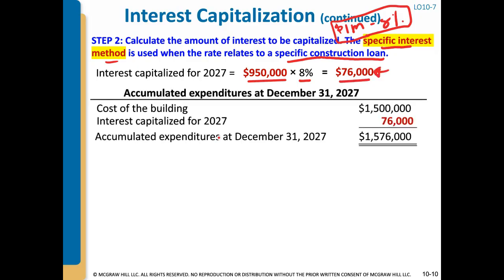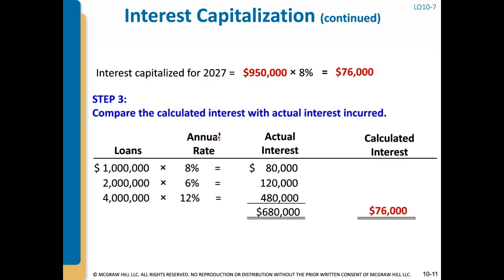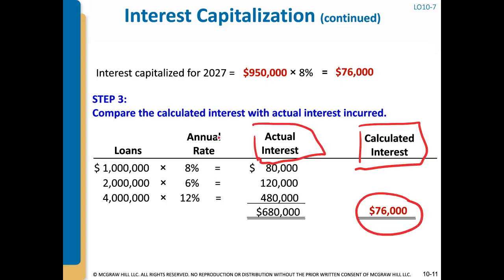And then again, we have to take the lower of the two costs, the lower of the calculated interest versus the actual interest. The calculated interest is $76,000. That's the 950 times 8%.